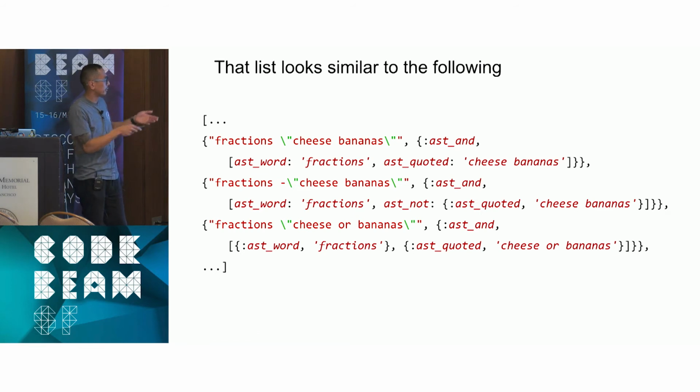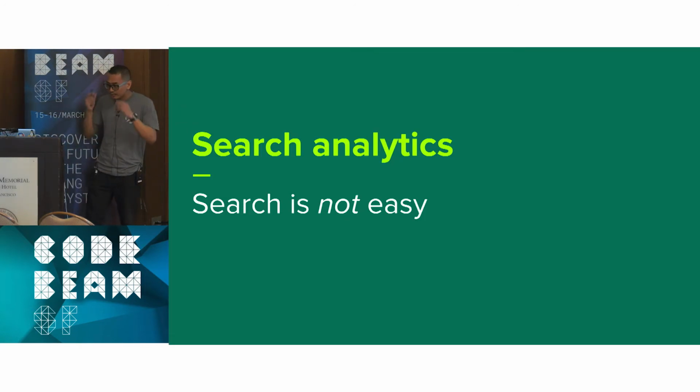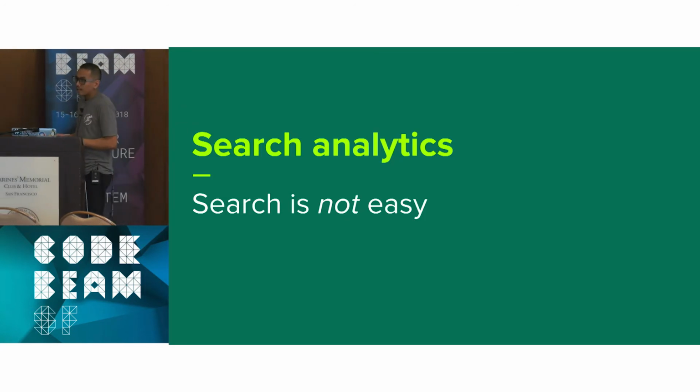So consider we have a search for fractions, cheese, bananas. We have a fun team that likes to have fractions and cheese and bananas, sure. But we'll also expect the specific AST returned. So let's move on to the search analytics part.